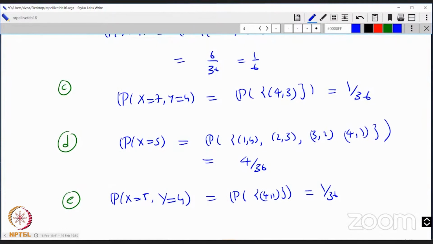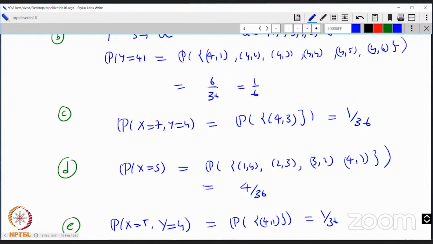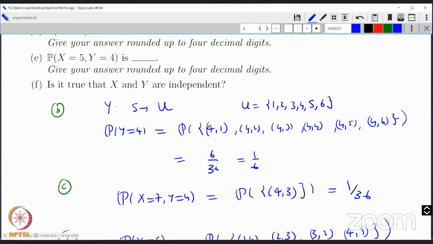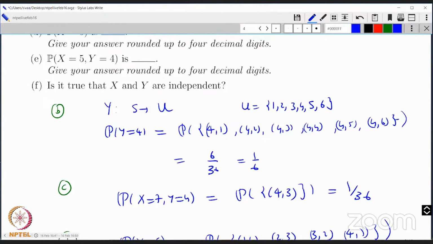Very good. That's E. What is F asking? Is it true that x and y are independent? Independence is a very crucial concept in probability. I don't know how many of you have thought about it. What does independence mean? Independence means that the outcome of random variable y doesn't affect the outcome of random variable x, and vice versa.